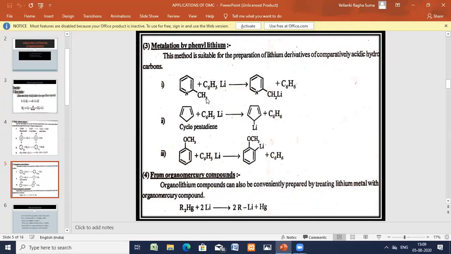Now let us go for the next example, metallation by phenyl lithium, cyclopentadiene. Okay, 5 carbons, so penta, it is a cyclic compound, so therefore you call cyclo, and you are having 2 double bonds, diene, cyclopentadiene.